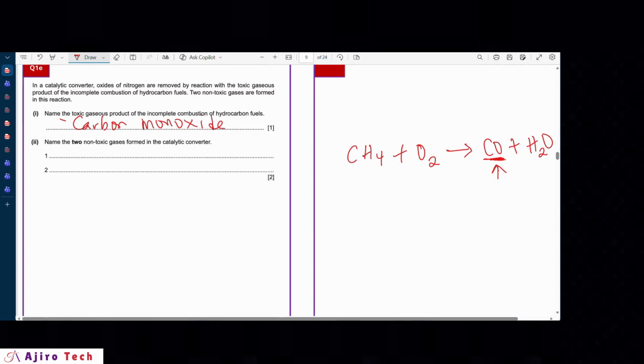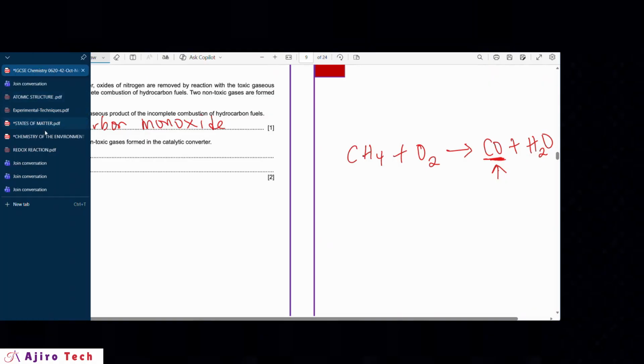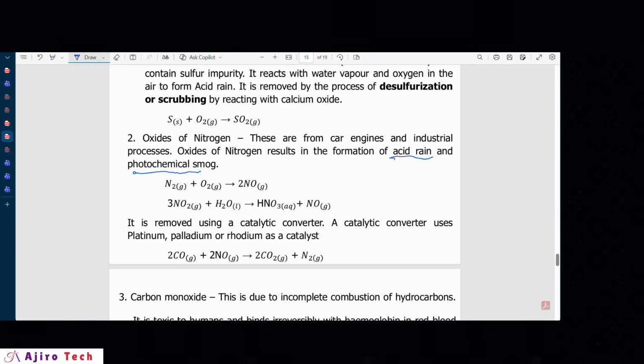Now, the next one says, name the two non-toxic gases formed in the catalytic converter. Now, we'll check the slide again. There's an equation of how the catalytic converter works under chemistry of the environment. And this is what we have here. You could see that the catalytic converter introduces the carbon monoxide. And then look at the product. The product is carbon dioxide and nitrogen gas.